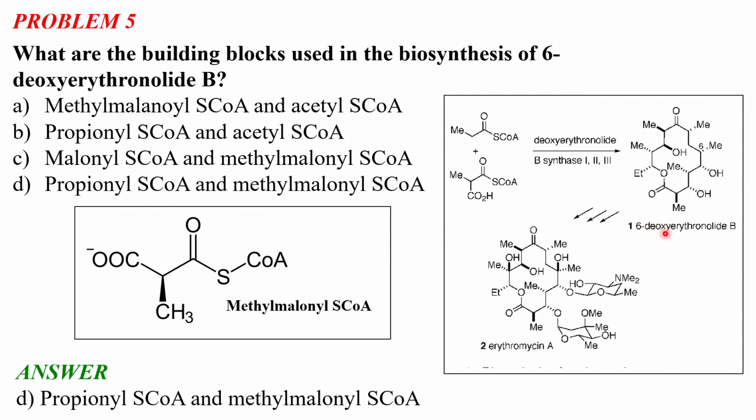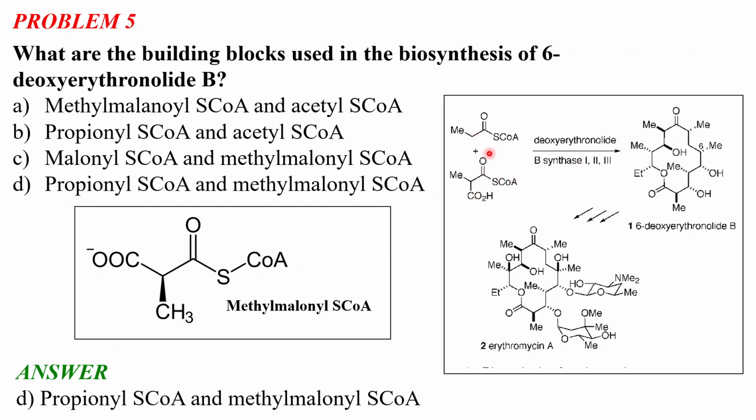So this 6-deoxyerythronolide B is basically the starting material from which we can have erythromycin A, and methylmalonyl-CoA and propionyl-CoA, these two thioesters, are the building blocks for this starting material. And please remember the name of the enzyme, which is very important, deoxyerythronolide B synthase 1, 2, 3, because you can be asked what is the enzyme involved in the biosynthesis of 6-deoxyerythronolide B. Remembering the names of enzymes is very important in your course, because enzymes are catalyzing everything that is happening in our body. So remembering the name is very important here.